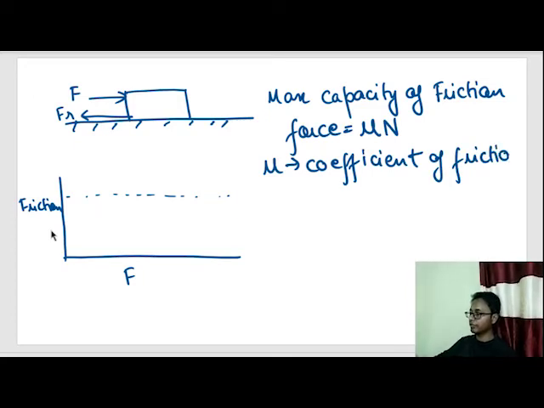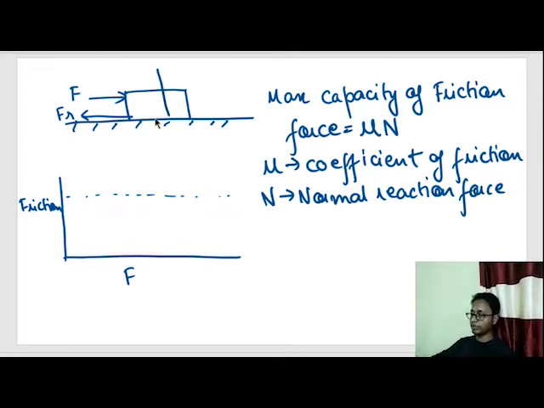This coefficient of friction will be given in the question and is mainly dependent on the types of surfaces. And n is the normal reaction force.